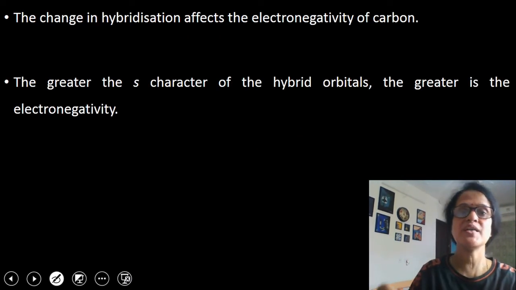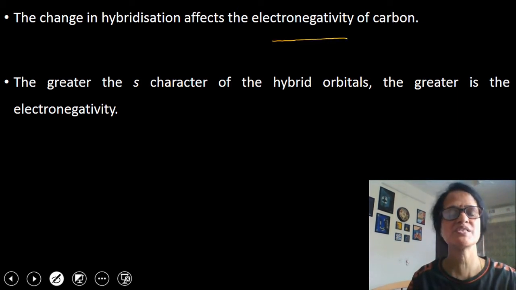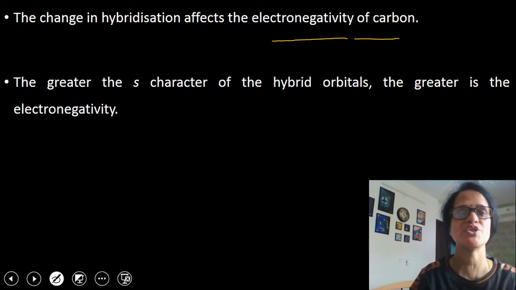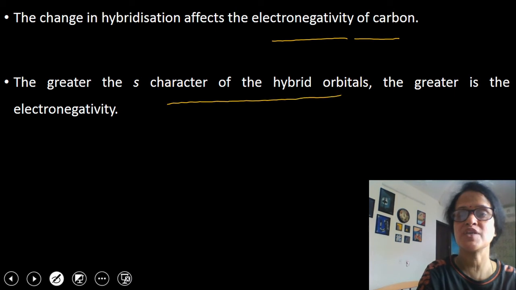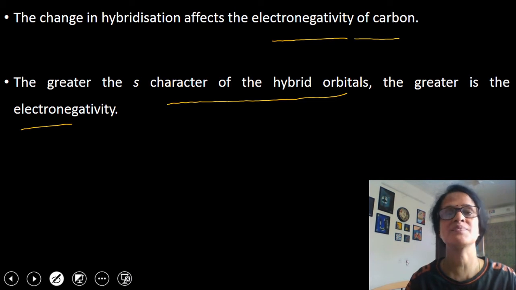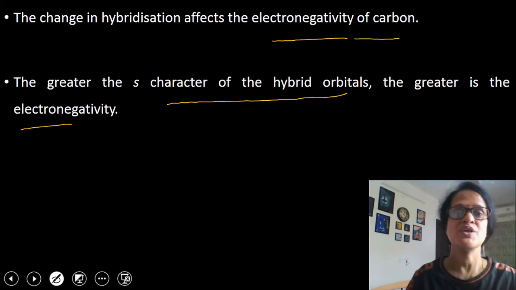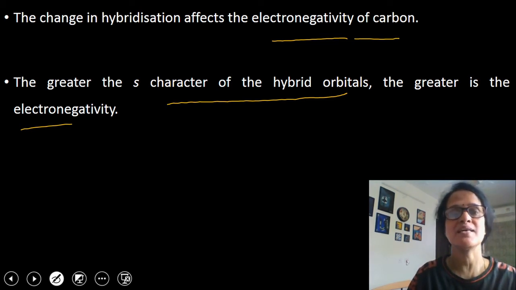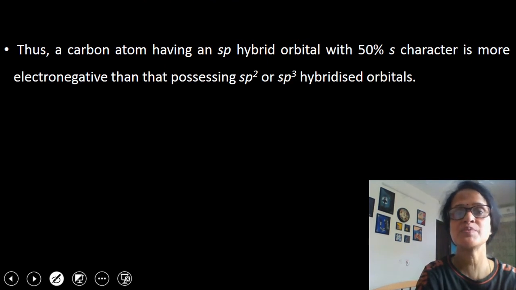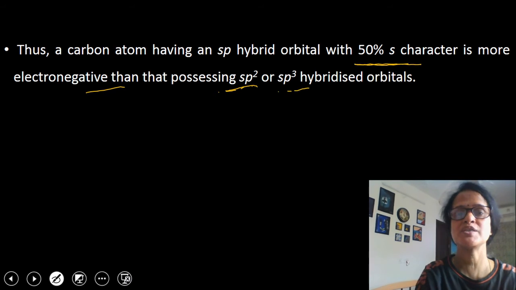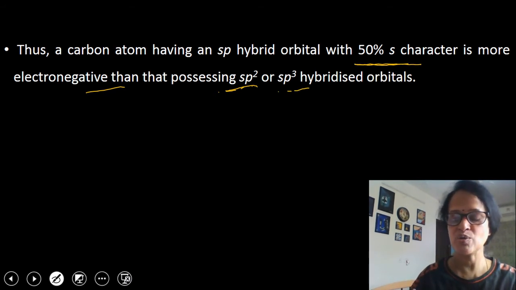Then, the change in hybridization affects the electronegativity of atoms. This is quite obvious. The change in hybridization affects the electronegativity of carbon. The greater the s character of the hybrid orbitals, the greater is the electronegativity. As I told you that s orbitals are closer to nucleus. So, if s character is more, the greater will be the electronegativity of that carbon atom. So thus a carbon atom having sp hybrid orbitals with 50% s character is more electronegative than the carbon atom possessing sp2 or sp3 hybridized orbitals. Children, I hope this point is clear to you.